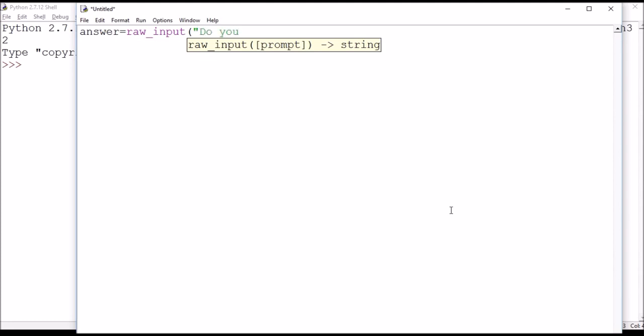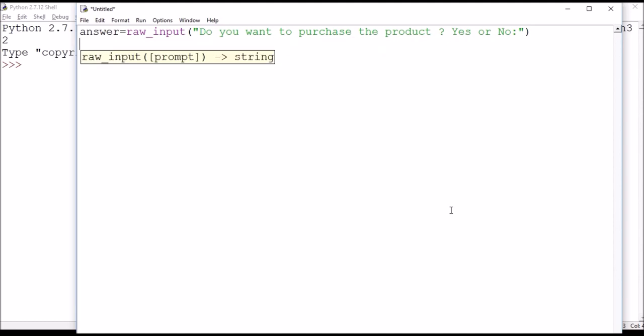Do you want to buy? For a better prompt you can also write yes or no. According to the response of the user, yes or no, we will print other statements like the price of the product, or if the user doesn't want to buy the product, then we'll print some other statements.